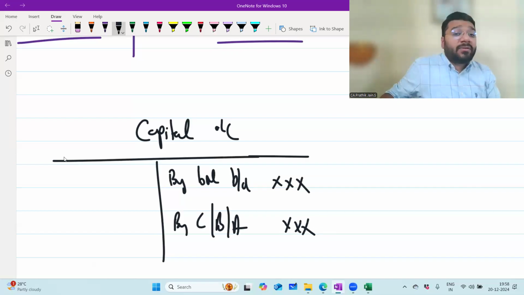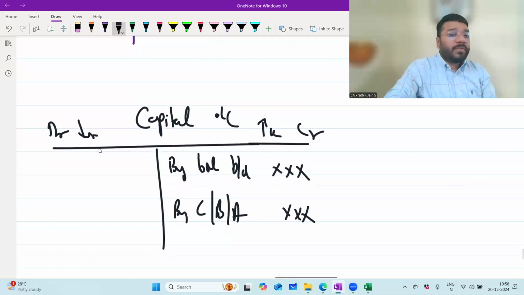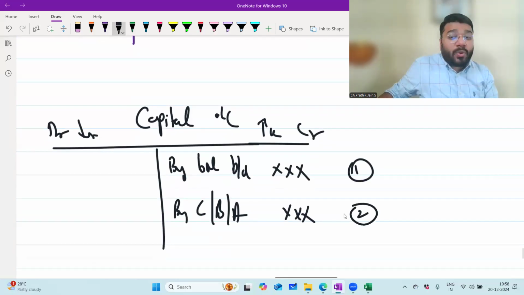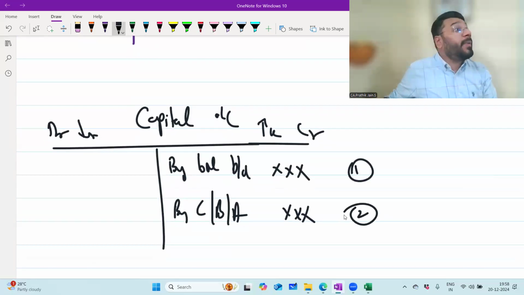Capital is a credit balance. To increase capital, credit. To decrease capital, debit. So one item is this, second item is this. What is the third item? Drawing against capital. When the question says that we have withdrawn the capital, what is the entry? Capital account, capital is withdrawn. Capital to cash or bank.